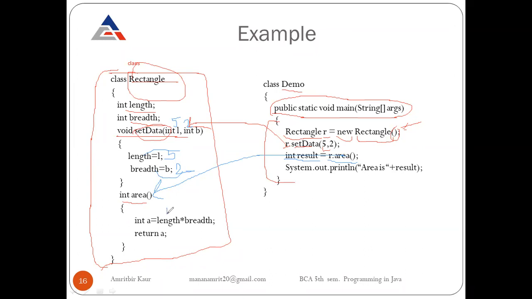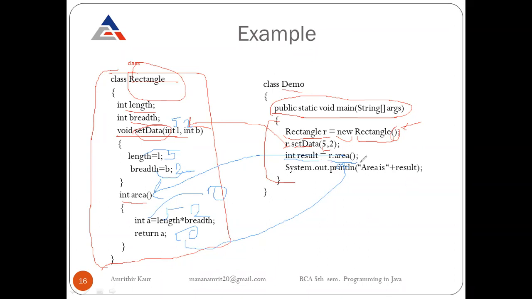Now length has value 5 and breadth has value 2. After multiplying, it becomes 10. So now it returns 10, and this 10 will be returned to the call. So 10 will be stored in the variable result. Now result has value 10.